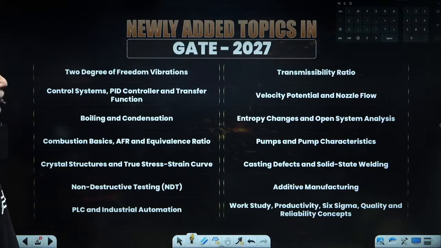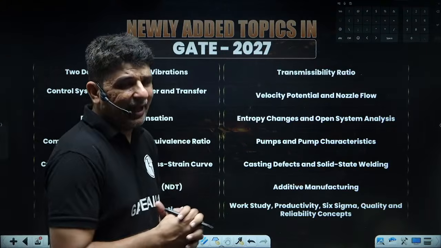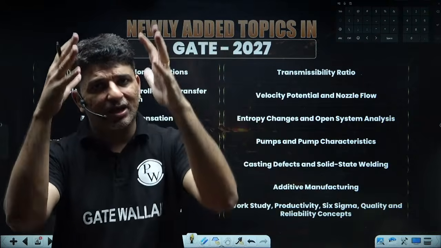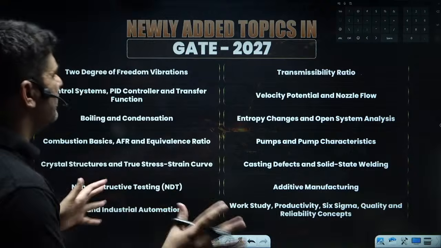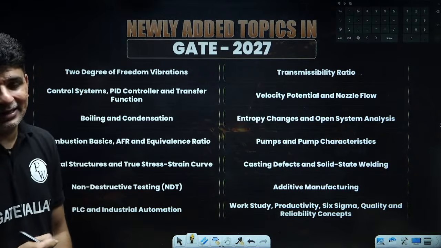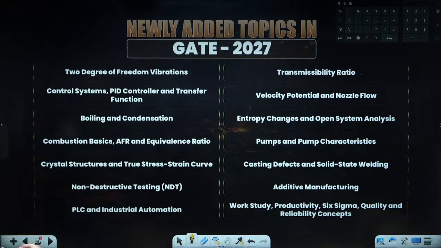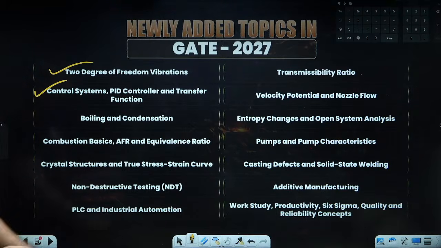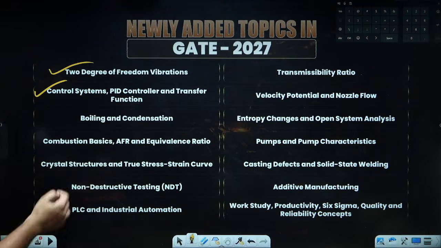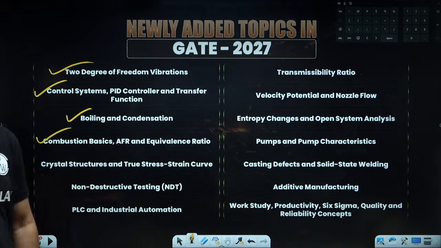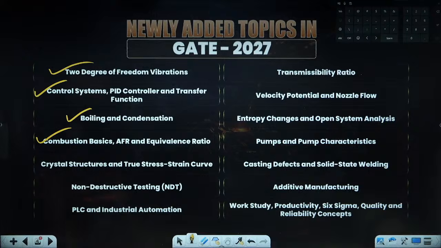So that was all what has been added. Guys, now I have put all the topics at one place, the topics newly added in the GATE 2027 syllabus. In vibration, 2 degrees of freedom has been added. Control system: PID control, transfer functions, has been added. Boiling and condensation, I think it was already there. Then combustion basics, air fuel ratio, equivalence ratio, has been added.